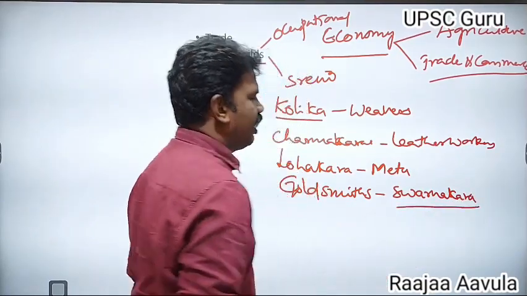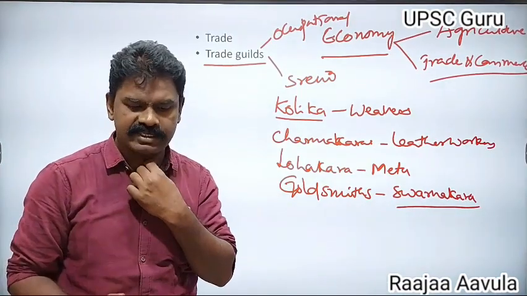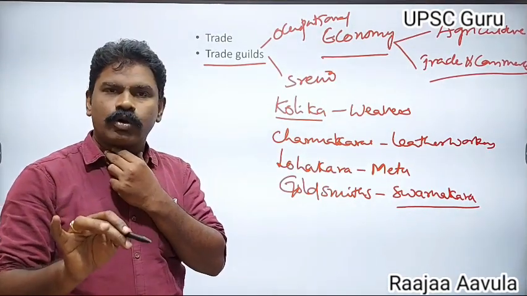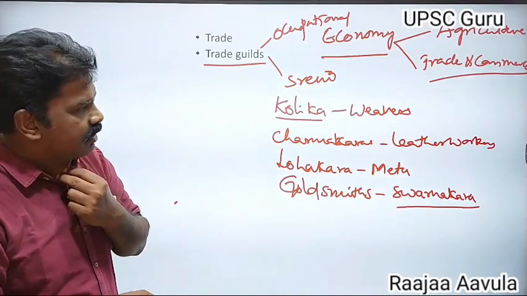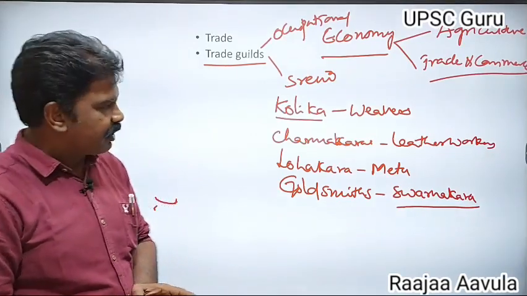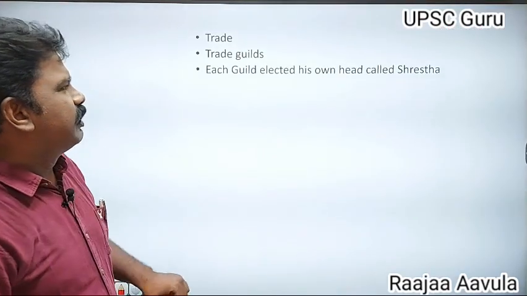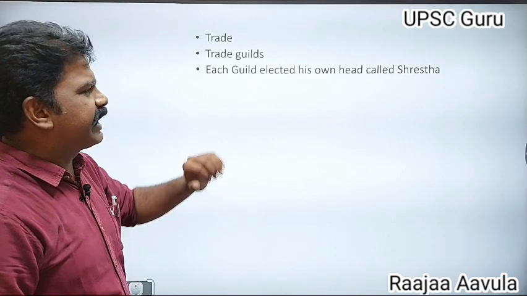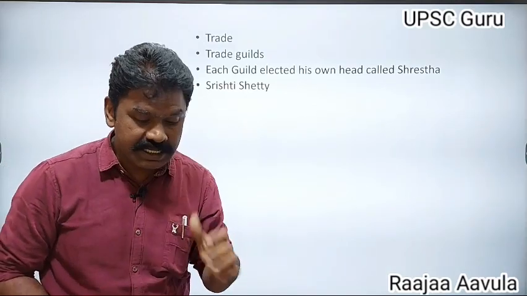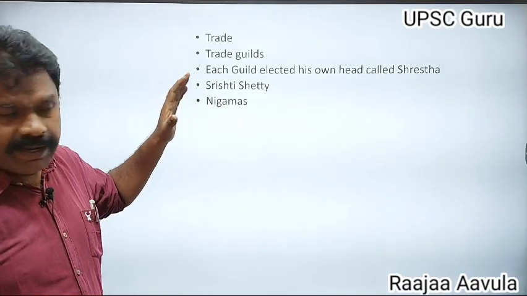Like that, different occupational groups existed. These occupational groups were called as trade guilds. Professional people formed their own association, that is what is called trade guilds. Each and every guild used to elect their own head. That head is called as Sreshti. This Sreshti or Setti, in a later period called as Sreshti, used to maintain nigamas.